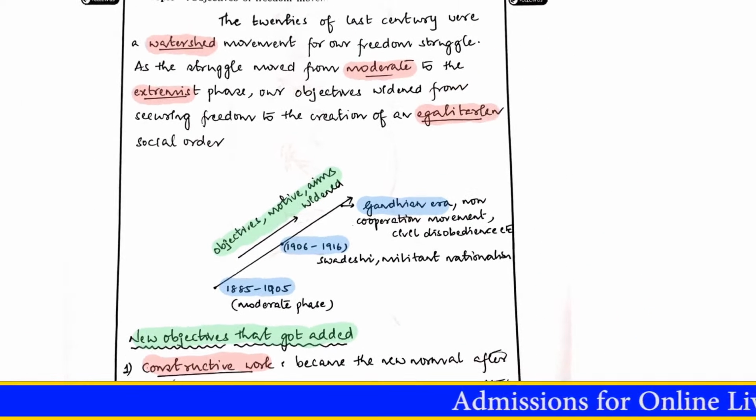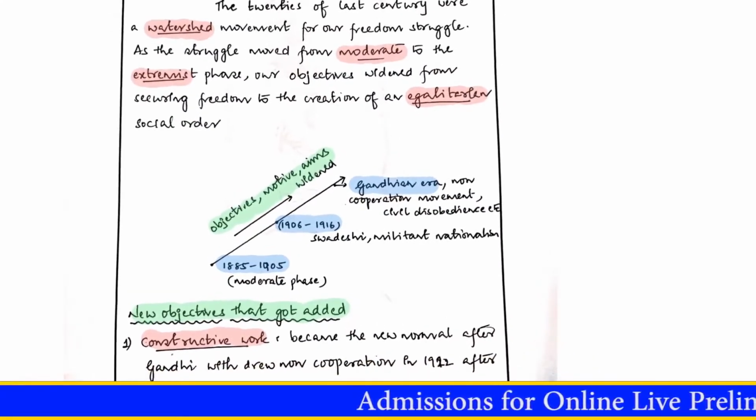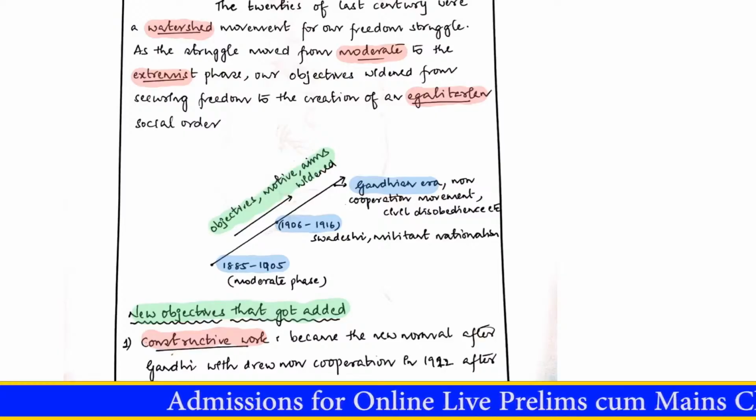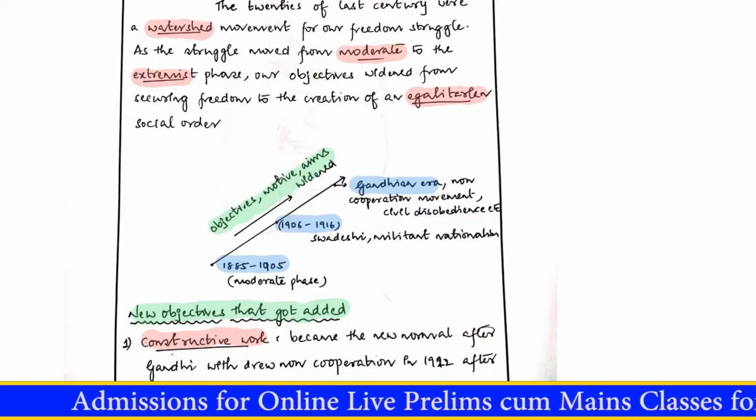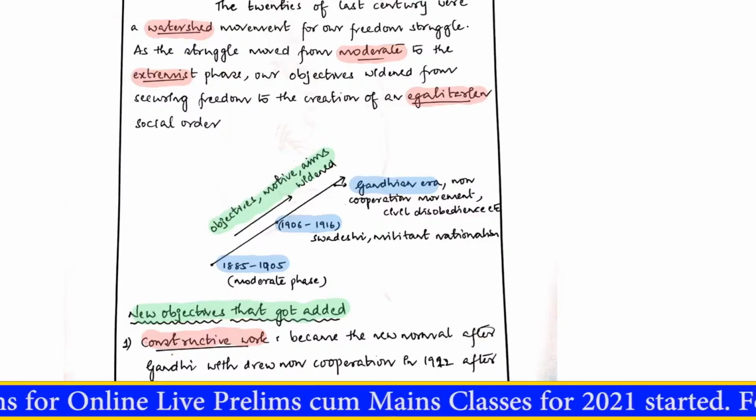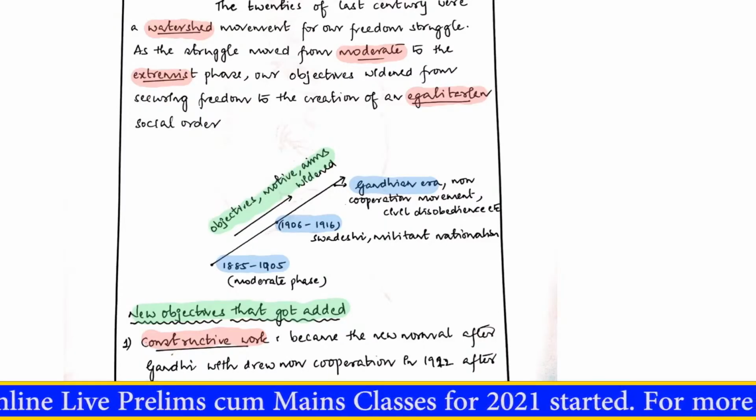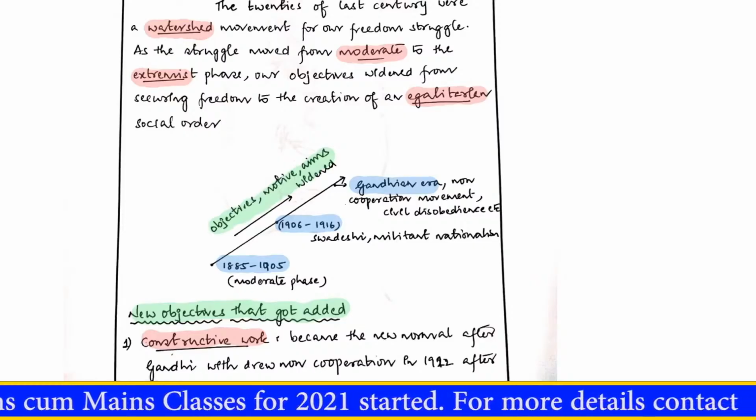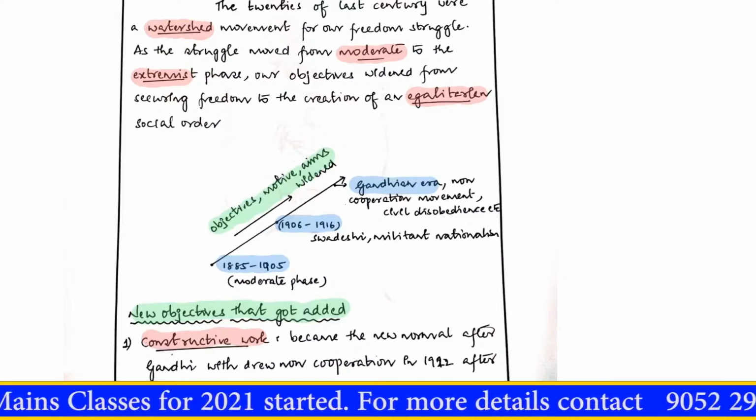So he started out his answer by talking about how the 1920s were a watershed, in a manner of speaking, in terms of moving towards an extremist phase and how it was trying to create a just and perfect social order. And then he talked about the different phases of our national struggle. Let's move forward.